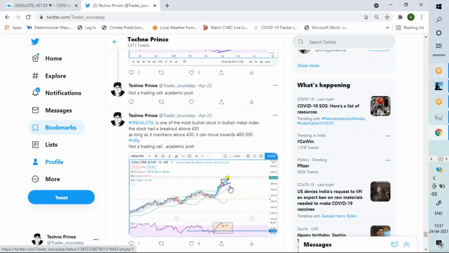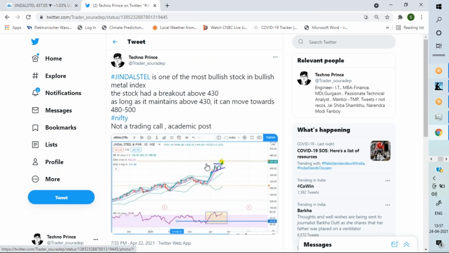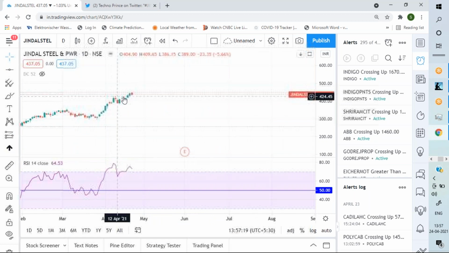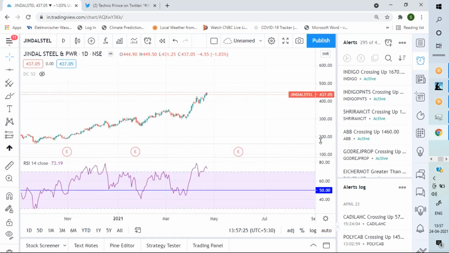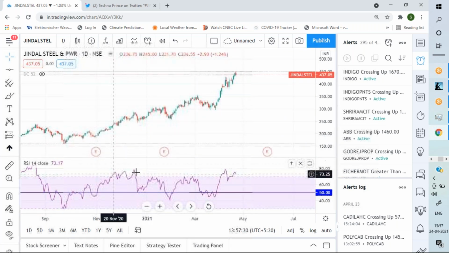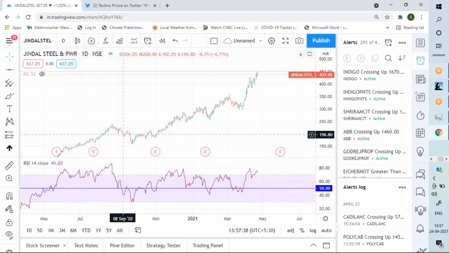Yeah. So this is what I showed in Jindal Steel. You have all read about it. This is a kind of symmetrical triangle. It was there, and that got broken. And I expect 480 to 500, possibly on the upside. So you have to understand, these zones where RSI is in the overbought zone and doing a run are also good levels to actually hold your trade for very sharp moves.